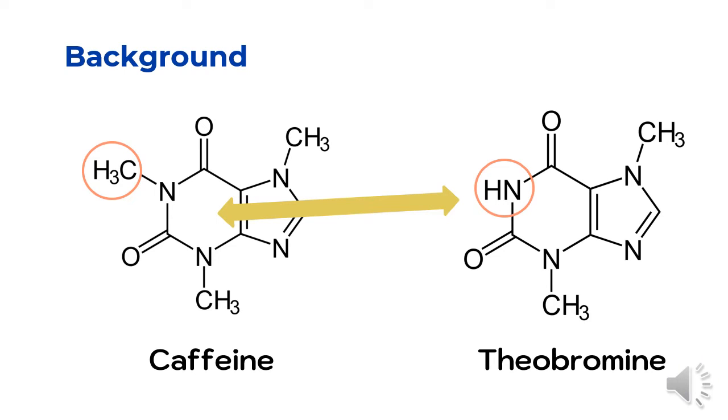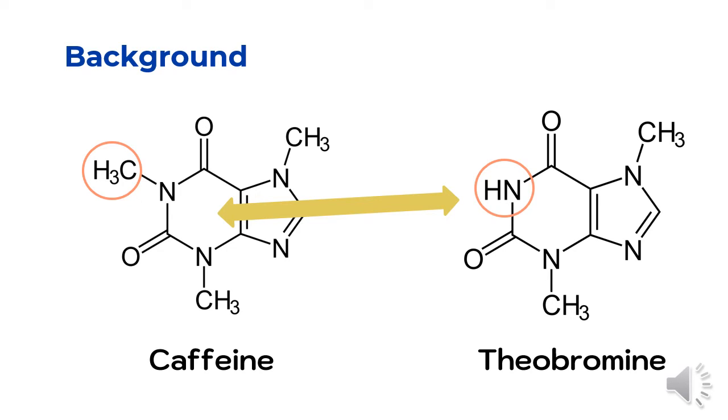Theobromine, which is a metabolite of caffeine, has one less methyl group compared to caffeine, as it gets removed during the process of metabolism. Theobromine is known to be found in foods such as chocolate and tea plants, and is known to have a similar effect as caffeine. However, the one missing methyl group makes the affinity to the adenosine receptor slightly weaker compared to caffeine, making it exert a weaker effect of boosting energy levels. It is also known to be less addictive and less harmful to the human body.